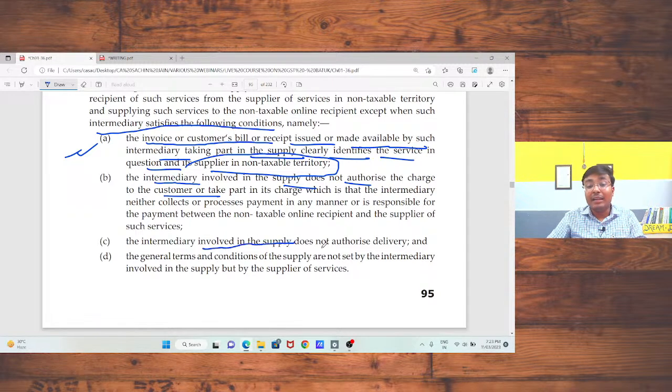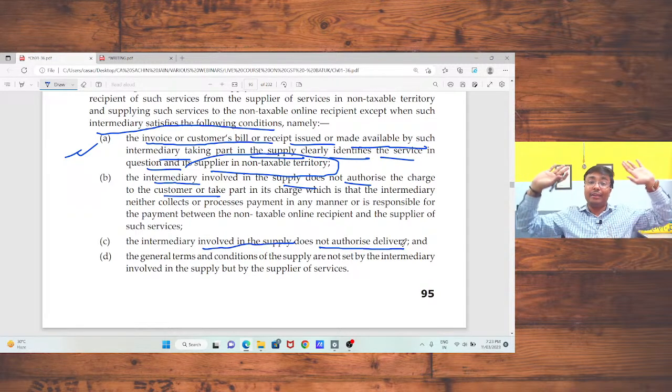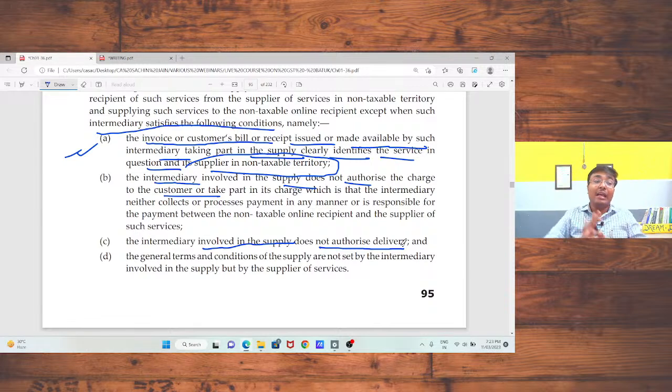The intermediary involved in supply does not authorize delivery. The intermediary is not authorizing any type of delivery. The intermediary is saying that when we receive the services from outside India, we will provide the same to the governmental authority or governmental entity. Or the general terms and conditions of the supply are not set by the intermediary. In that case, the intermediary is not liable to pay the tax. So this is the important point from the intermediary point of view. That is OIDAR services.